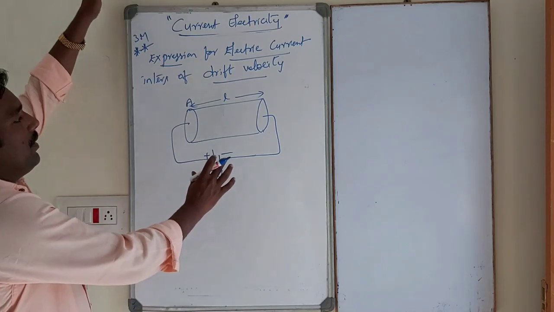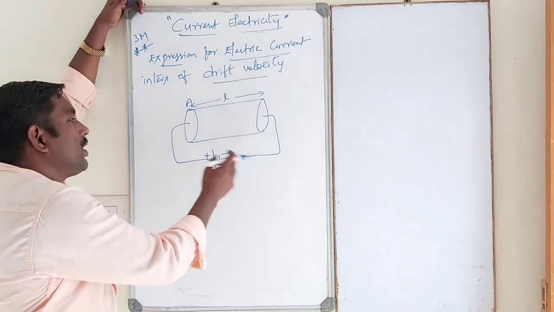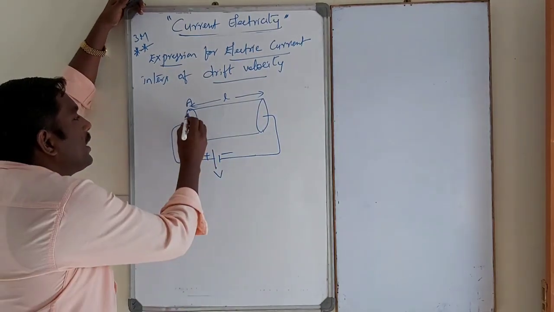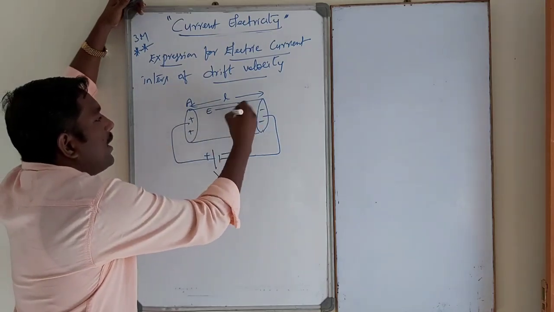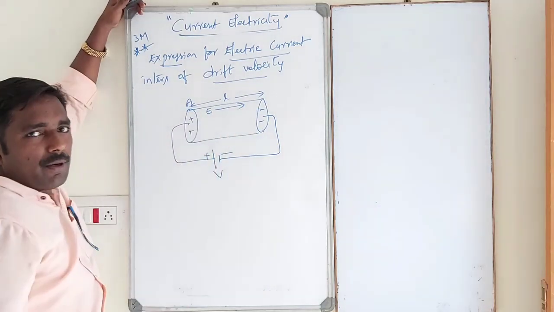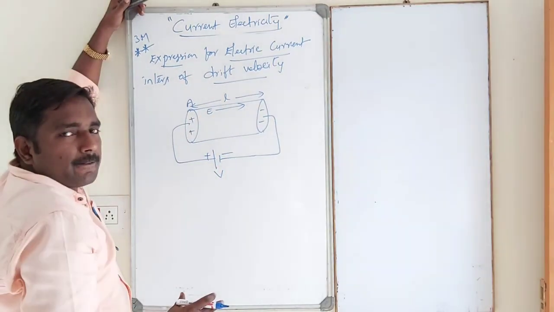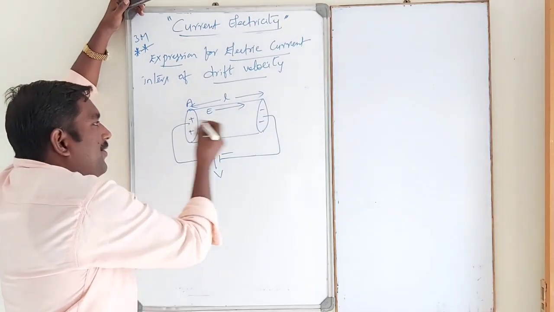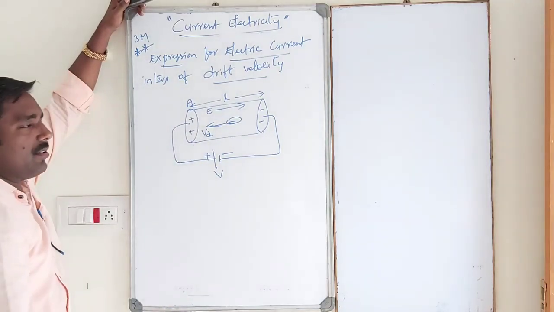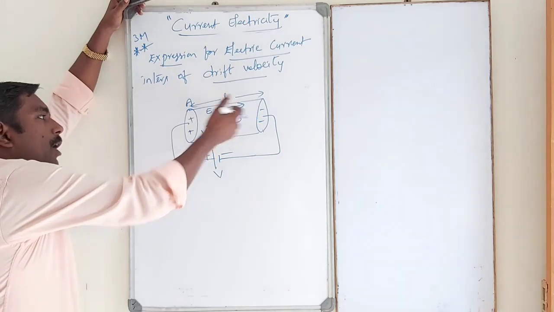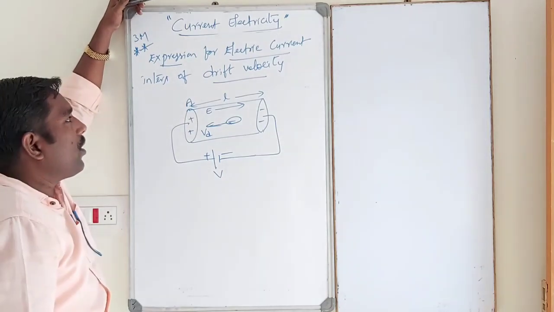So whenever a battery or voltage is applied across the ends of the conductor, an electric field will be established inside the conductor. This is the direction of the electric field, from positive to negative. So whenever the electric field is established inside the conductor, electrons are drifted like this, with a velocity Vd. Vd is the drift velocity of the electron. Electrons move opposite to the field, and that indicates the flow of current.